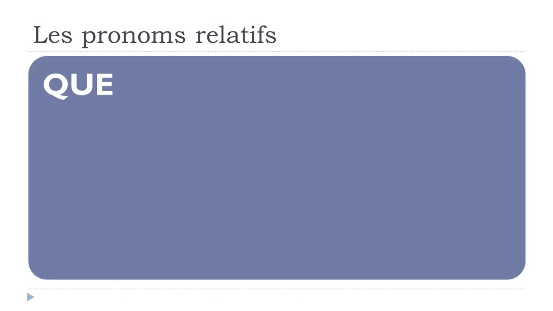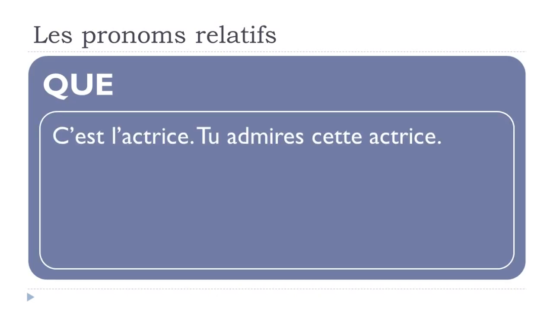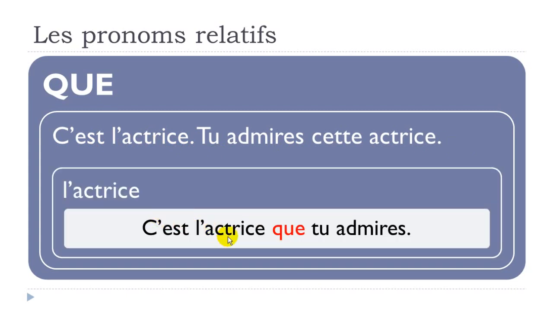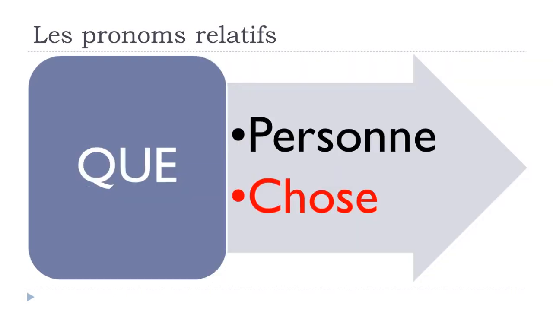Now let's have a look at the same thing, but at the feminine. C'est l'actrice, tu admires cette actrice. Okay, so exactly the same sentence, but it's the feminine form. C'est l'actrice, tu admires cette actrice, okay? We don't want to repeat actrice, obviously. Then we get c'est l'actrice que tu admires. All right? So same concept, same structure, no problem.